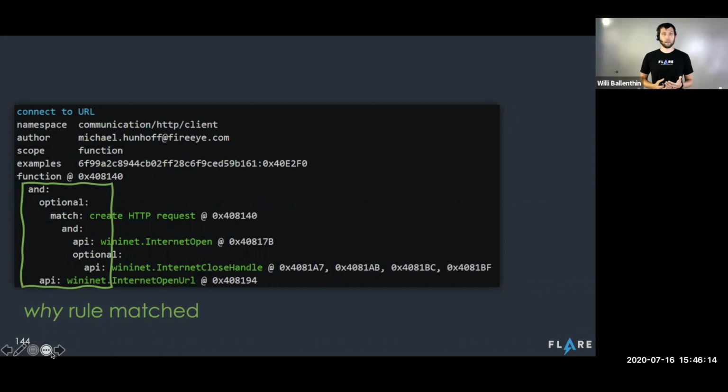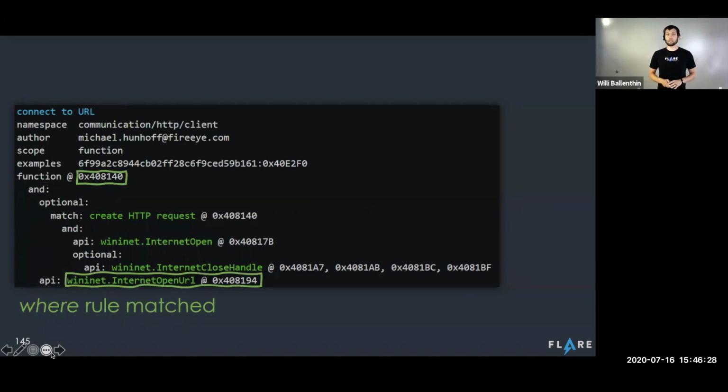And we see here that Kappa identified the capability connecting to a URL because of the sequence of API calls: internet open URL, internet close handle. That's just what I would expect. And furthermore, it will tell us exactly where in the program this evidence can be found. So for me, as a reverse engineer, this is critical information because now I can go and navigate to that part of the program, inspect it myself, and verify that Kappa is working correctly. It's not a magic black box.